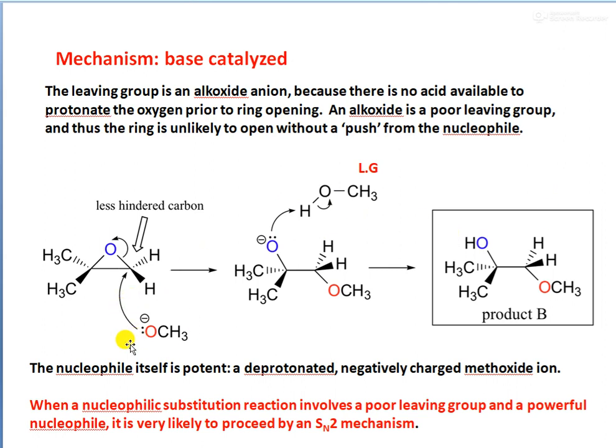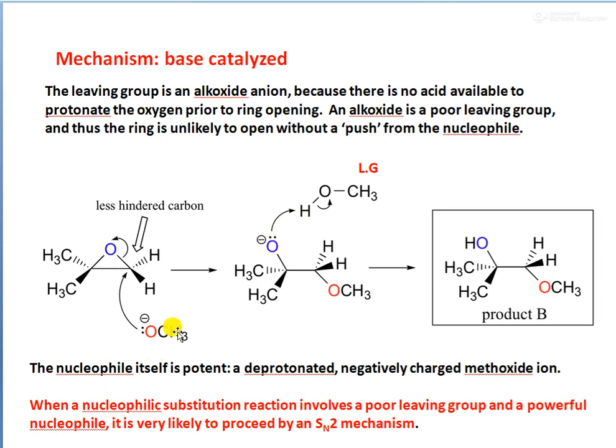And we can see the mechanism here. A CH3O- group will come and attack the less substituted, that is the less hindered carbon atom at this site, and consequently a ring opening occurs. This electron pair will be shifted to the oxygen, forming an O-, and the O- will abstract an H+ from another alcohol molecule that we can see here. CH3OH is donating a hydrogen ion, H+, to this O-.